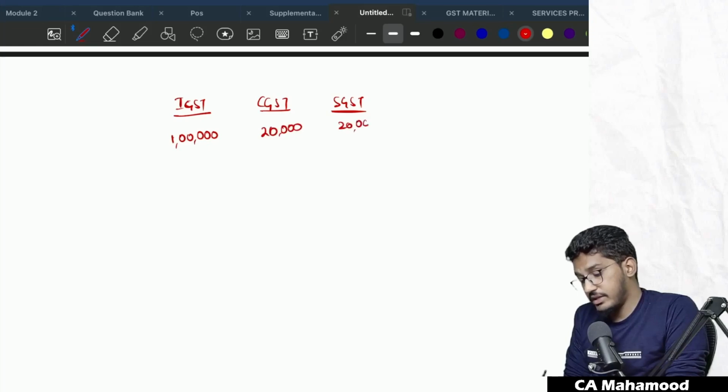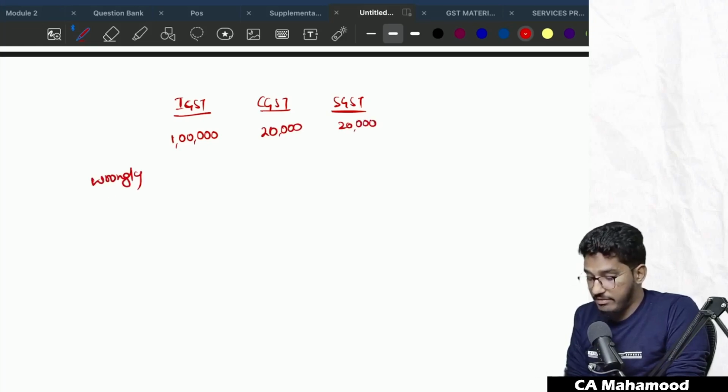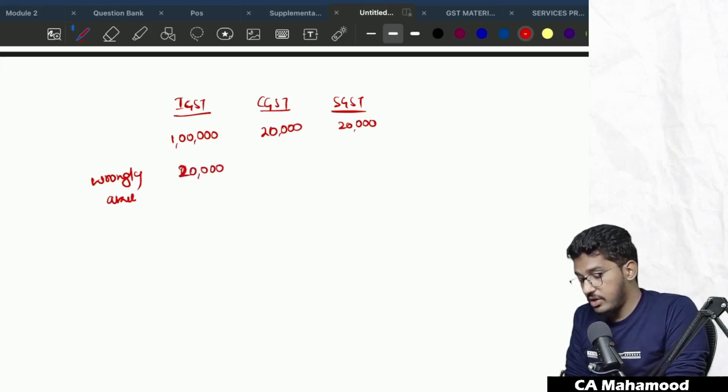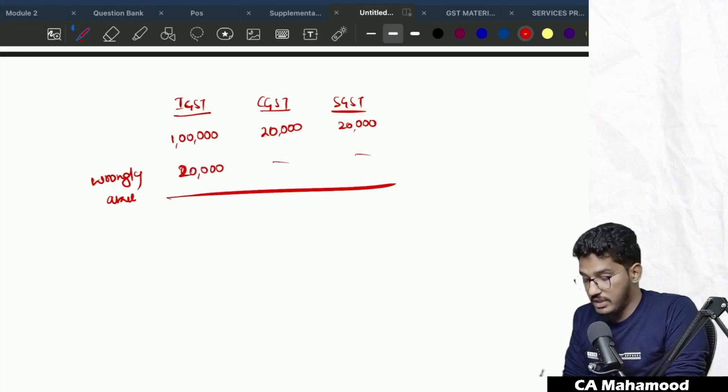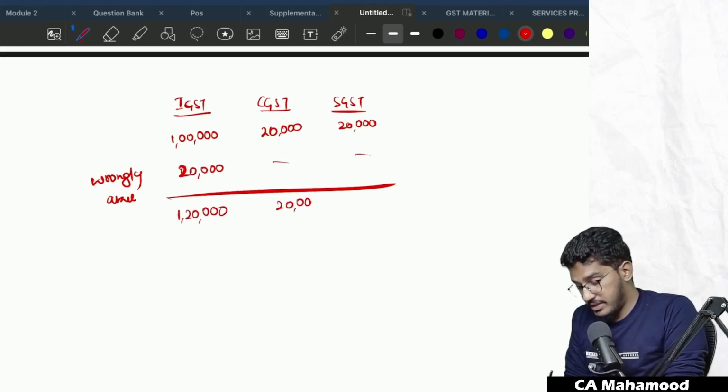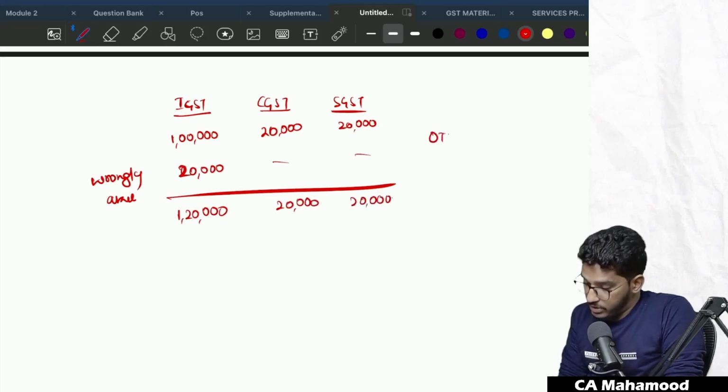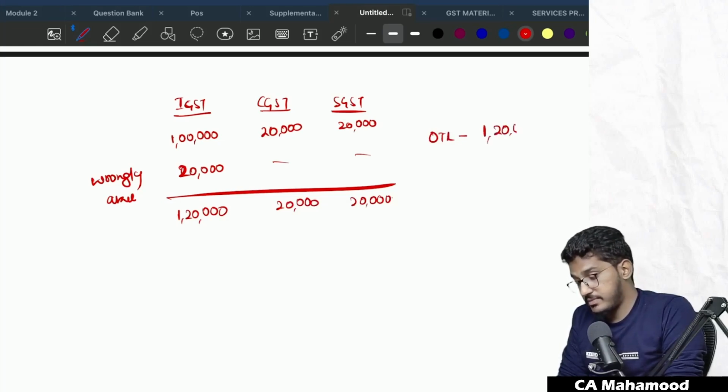SGST also I have 20,000. I have wrongly availed IGST of 20,000 rupees. Total credit I have is 1,20,000 of IGST, 20,000 CGST, 20,000 SGST.